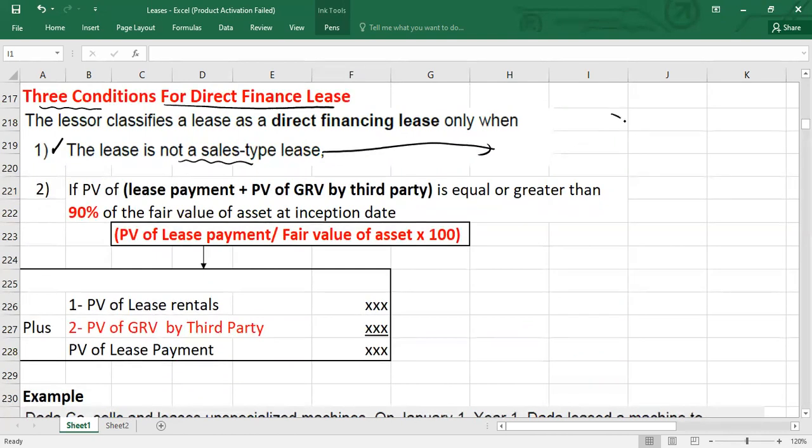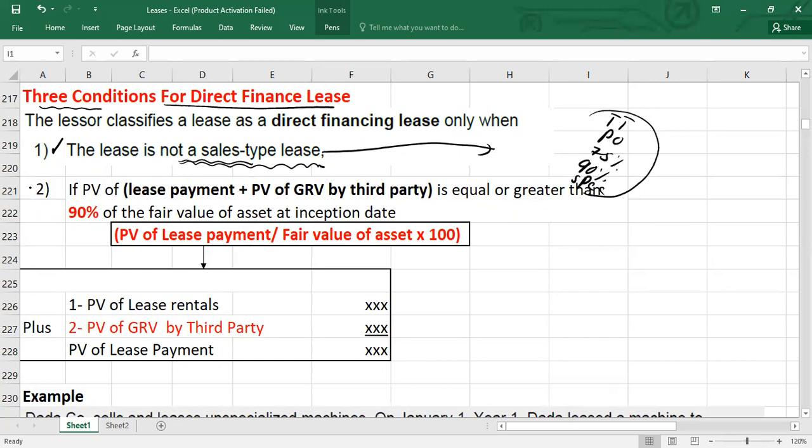There is no TT, no purchase option, no 75% test, no 90% test, and the asset is not specialized. Like sale type means that these criteria are met; here they are not met.